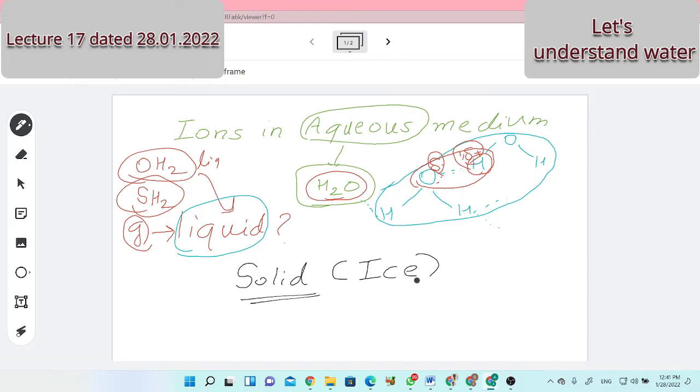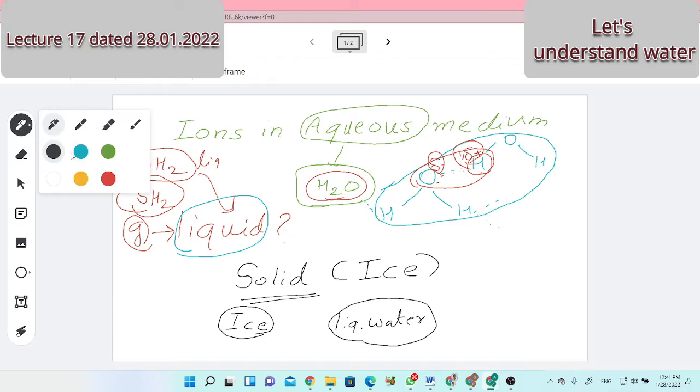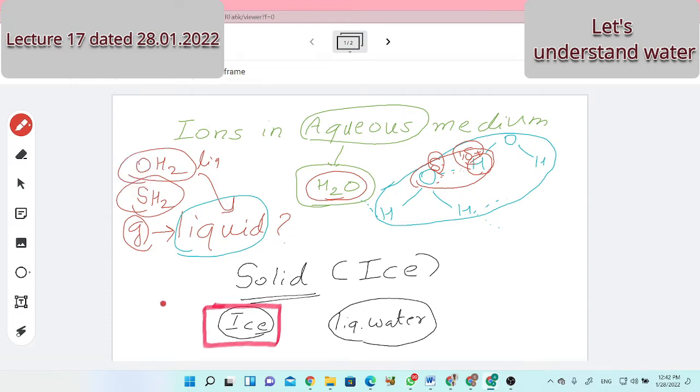Chemistry is the same. So in the general point of view, we think solids are more compact. So what do you think? Ice and liquid water, if you compare, which is more compact? Compact means close, more associated. Who is more compact? Solid is more compact, meaning ice is more compact. Am I right? Are you following what I'm saying? Yes, sir. This solid is more compact, as you are seeing.